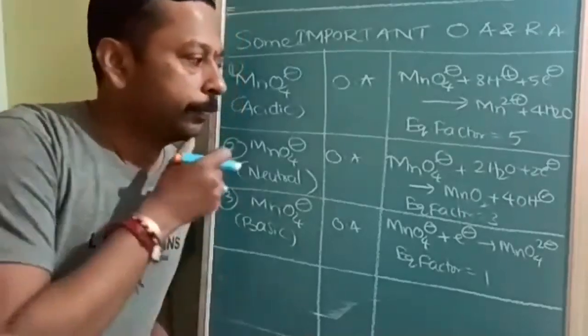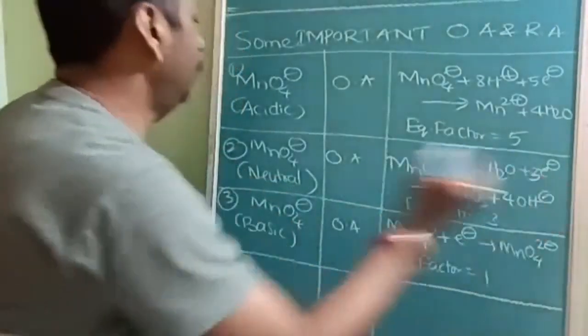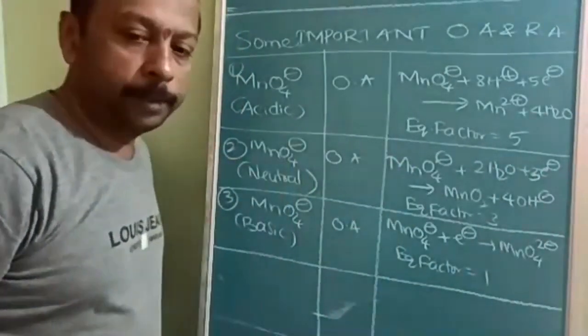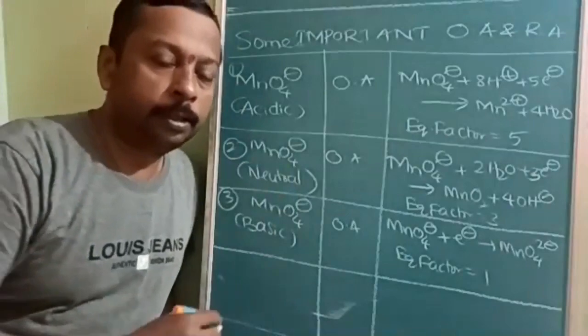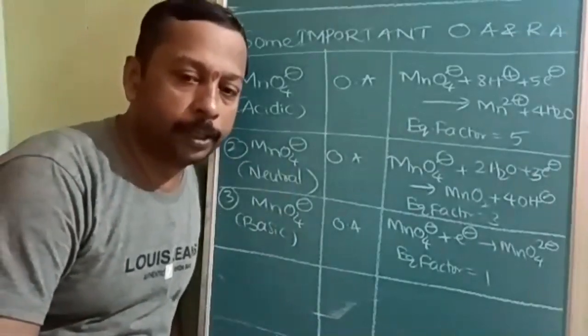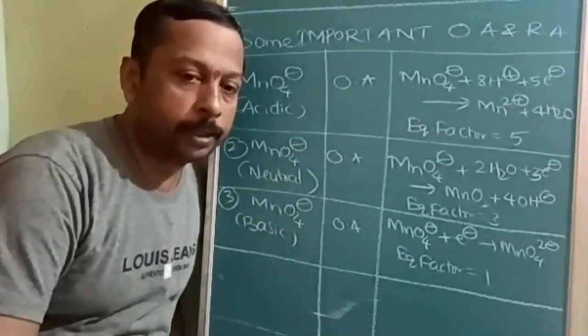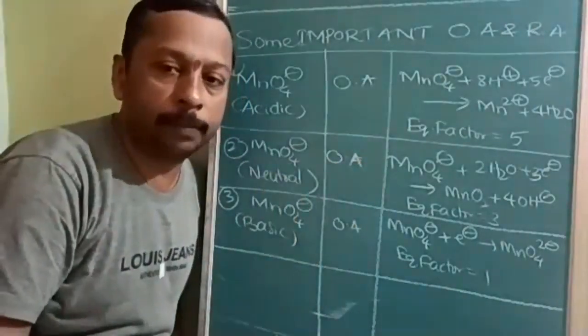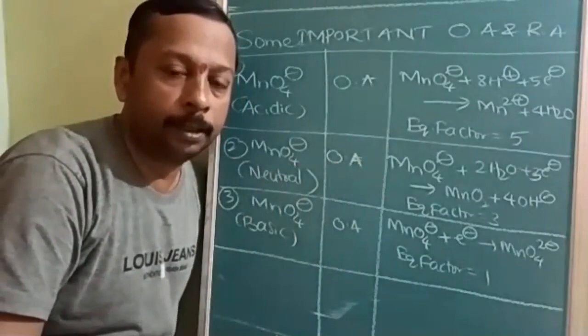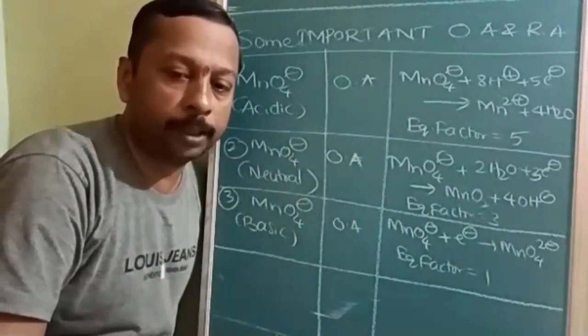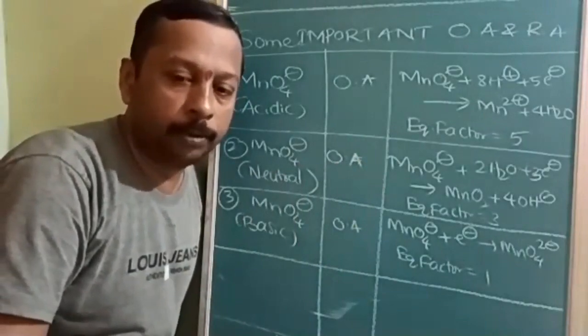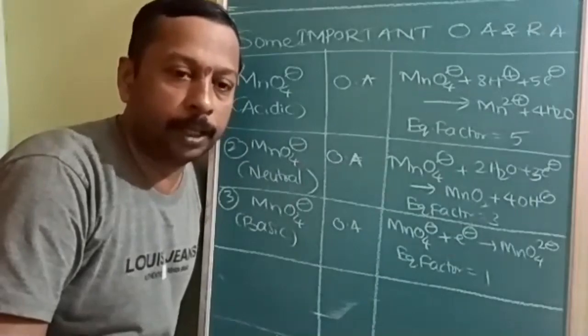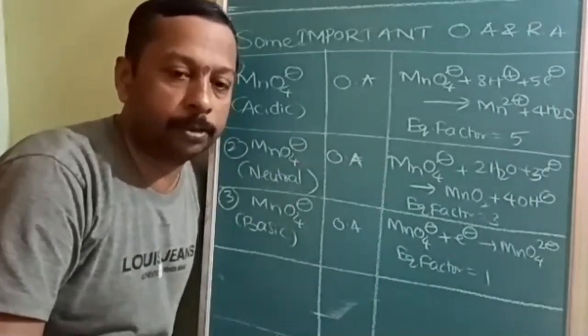So here, MnO4. Why am I taking MnO4? Because the 2020 Advanced second paper's second question was regarding MnO4 only. Most of the time you will find questions from MnO4, so first you should study this.